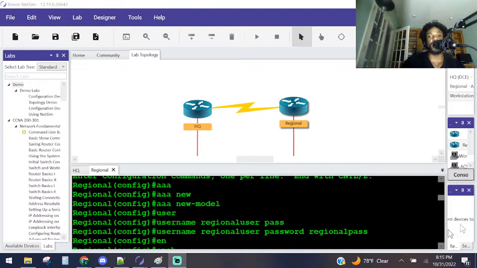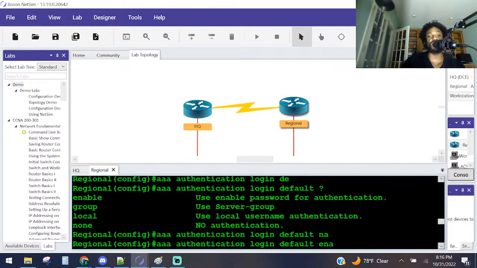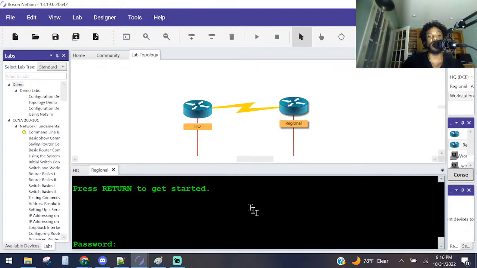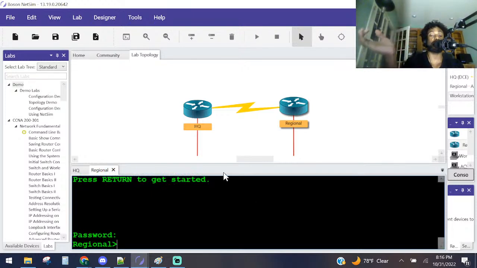So I believe it's the training password is what we got to use to log into this, right? Not the account that we just created. So training, enter, and that's what it is, right? Even though we created a username and password, we're actually saying by default to log onto this router, use the enable password. That's why we got to put the enable password, which was training, to log onto it.